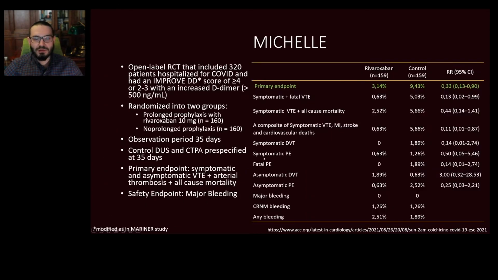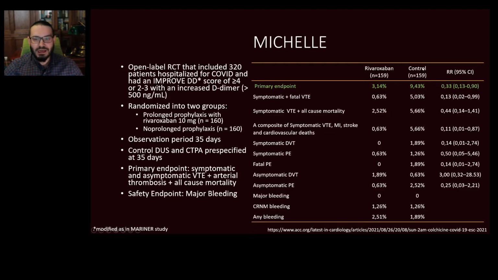And the recently reported MICHELLE trial included patients who were discharged from the hospital and had an IMPROVE DD score of 4 or more, or from 2 to 3 with increased D-dimer, and they were randomized to receive prophylactic rivaroxaban after discharge for 35 days or no prophylactic rivaroxaban.